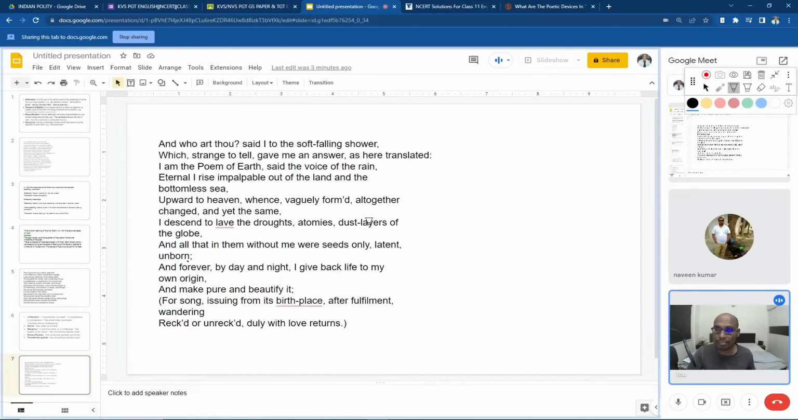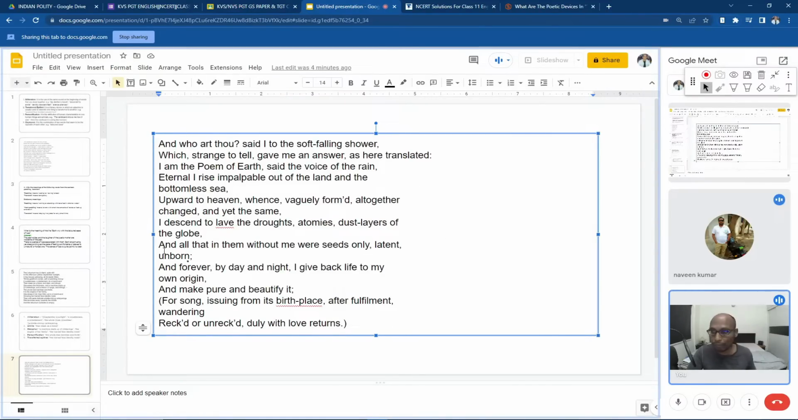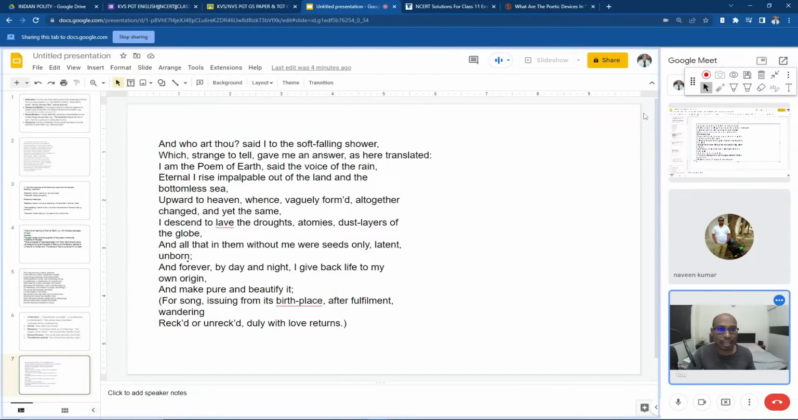"Atomies, dust layers of the globe." That means it wants to purify the dust. It wants to clean the dust and purify planet Earth. We believe that only supernatural beings like a god and goddess have that kind of power, so it states that it has such a power. "And all of them in them without me were seeds only, latent, unborn." It says that you may have great seeds, but without me those seeds cannot take birth.